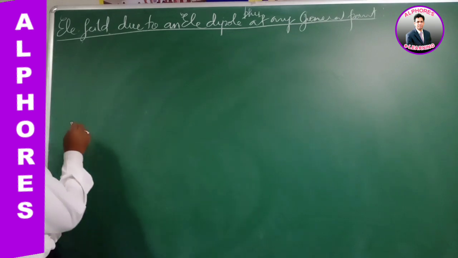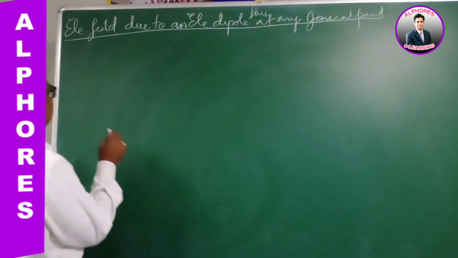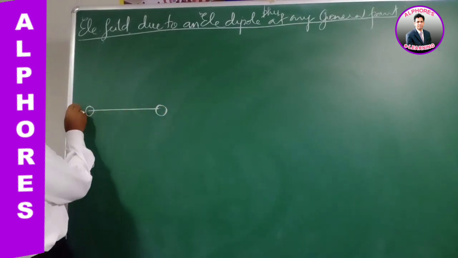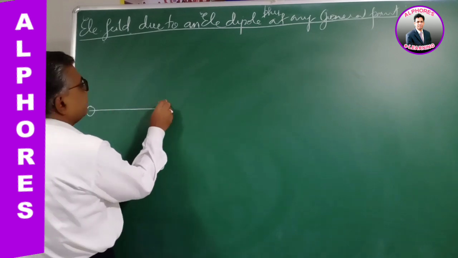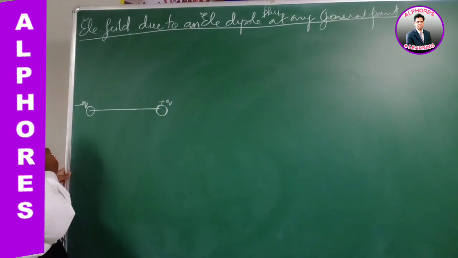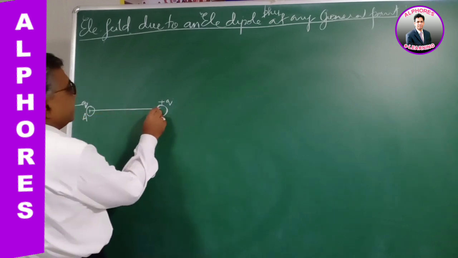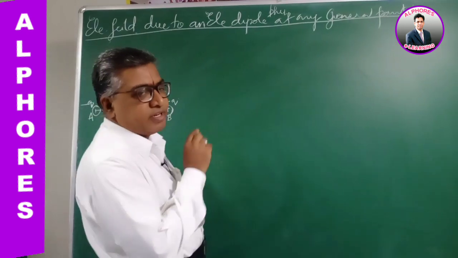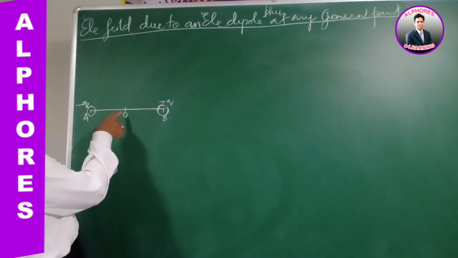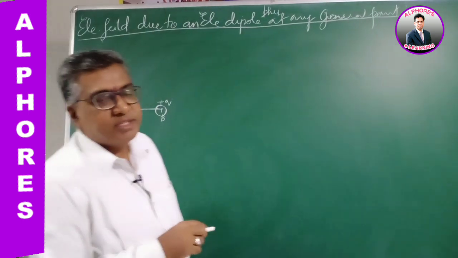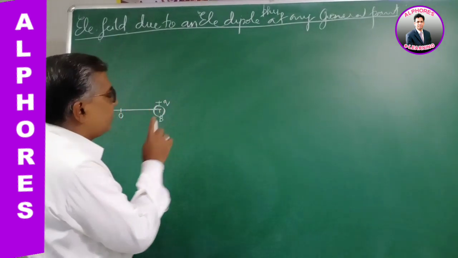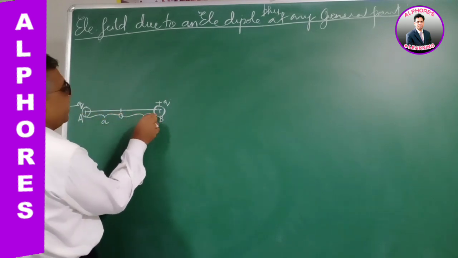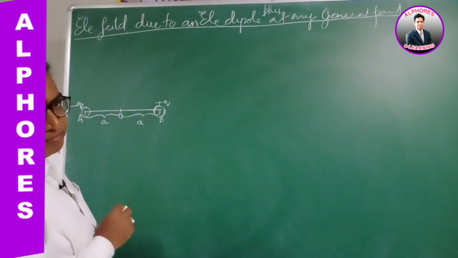Now, let's consider an electric dipole. An electric dipole is a combination of two equal and opposite charges. Let there be two charges, minus q and plus q, like this. Minus q is at point A, plus q is at point B. O is the center of the dipole, the midpoint of the dipole. All the distances are to be measured from this point. It is also considered the origin, and we have to take all the distances from that point. Let this distance be a, and this is also a.